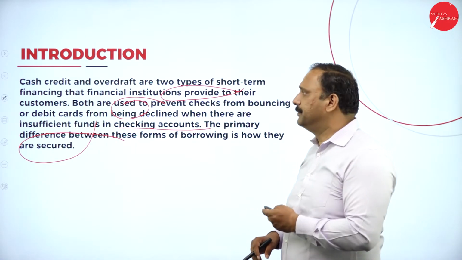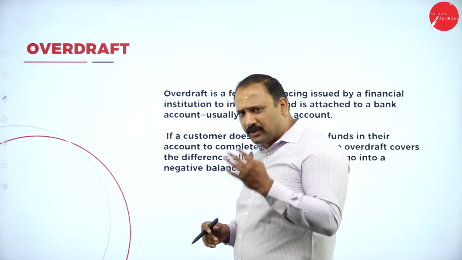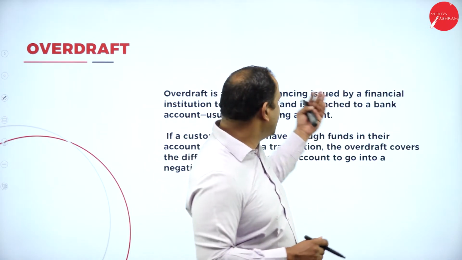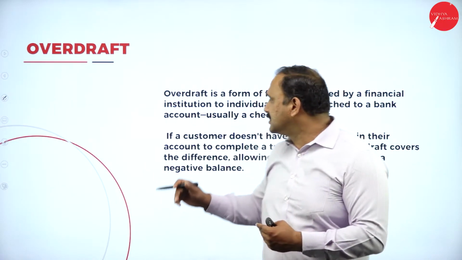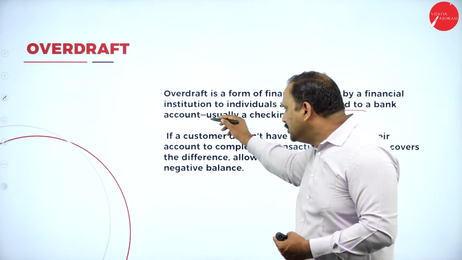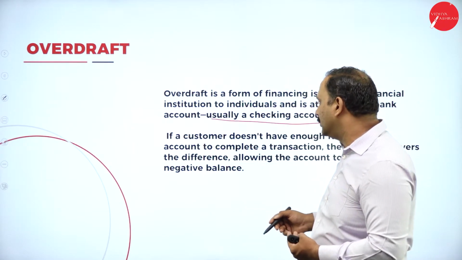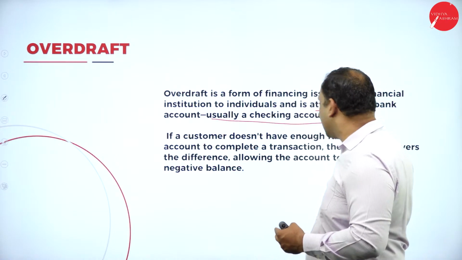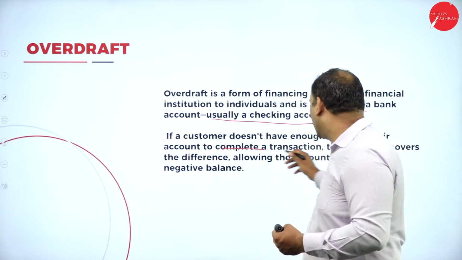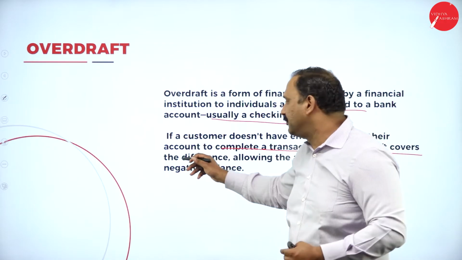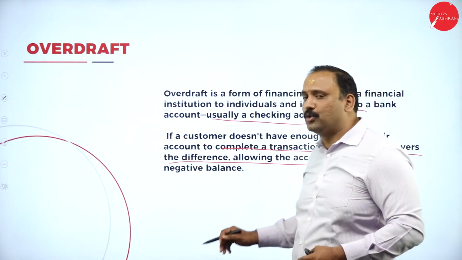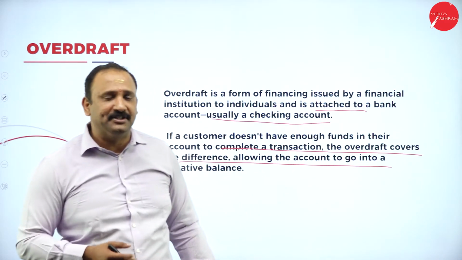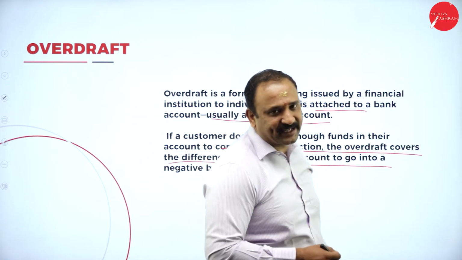Now, moving forward, the overdraft that we are talking about, what is this overdraft exactly? Overdraft financing by a financial institution to individuals is always attached to a bank account, usually the savings account or the current account altogether. Normally, we speak only about the current account here. If a customer does not have enough funds in his account to complete a transaction, the overdraft will cover the difference, allowing the account to go into a negative balance. Now, this is quite interesting, but this is what happens on a day-to-day basis in the Indian banking scenario.